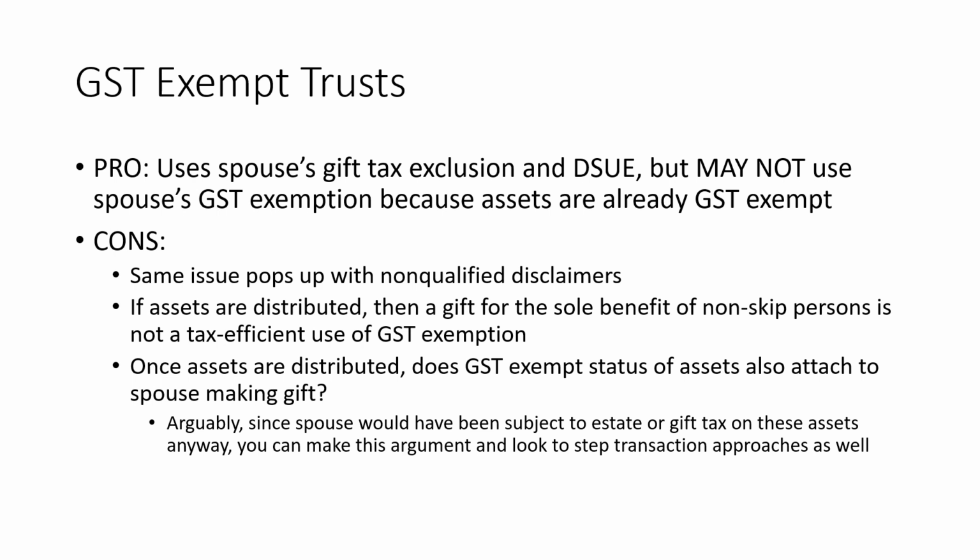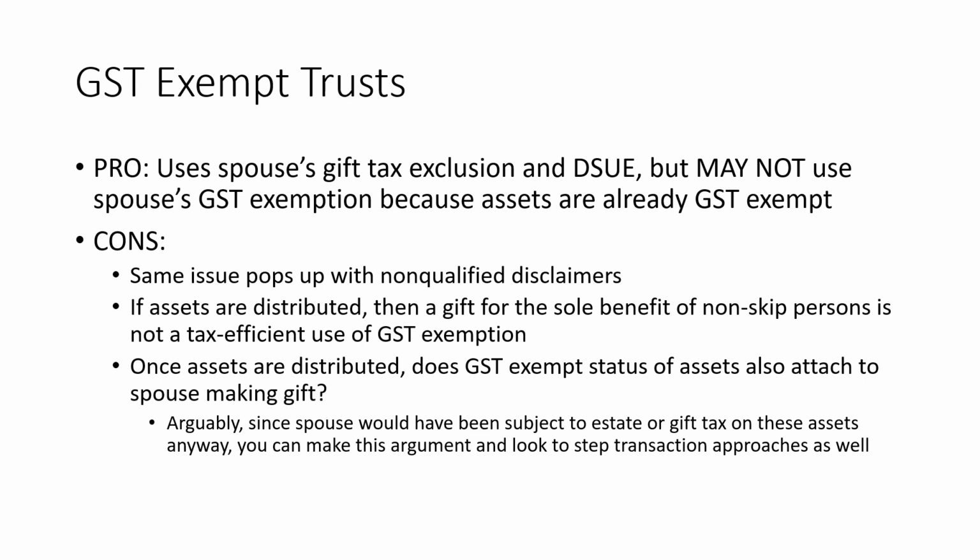Now, there's an added layer here in that this is a very inefficient type of transfer that wastes GST exemption potentially if those assets are gifted to non-skip persons. So overall, that gifting strategy may have to follow the remainder beneficiary patterns under the trust. It may be inefficient if you can't just focus these gifts to skip persons, since the assets are already GST tax exempt. And it stands to reason here too that we have to look at the method of gift here.